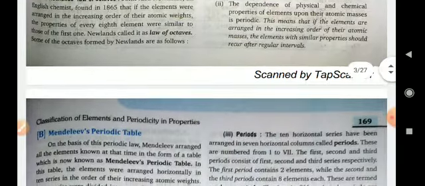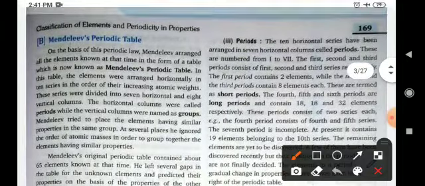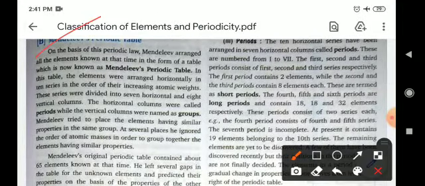Now, Mendeleev's periodic table. On the basis of the periodic law, Mendeleev arranged all the elements known at the time in the form of a table. This is known as Mendeleev's periodic table. In this table, the elements were arranged horizontally in 10 series in order of their increasing atomic weights.